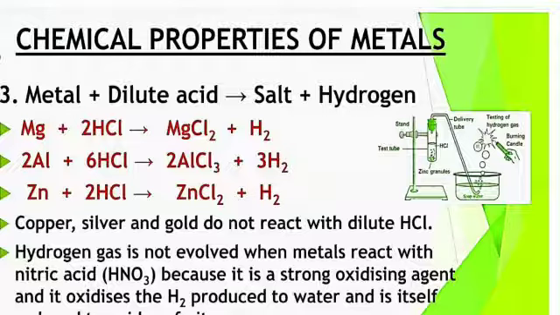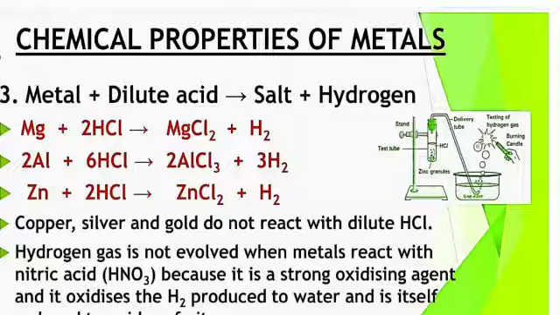So students, when we talk about nitric acid, first of all you have to write that nitric acid is a strong oxidizing agent, and it oxidizes the hydrogen produced to water and is itself reduced to oxides of nitrogen.